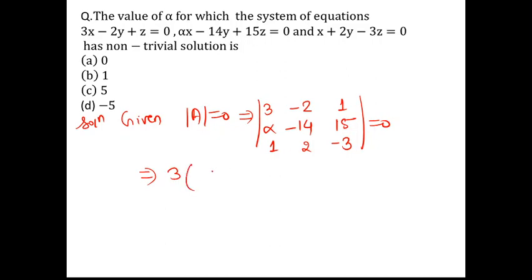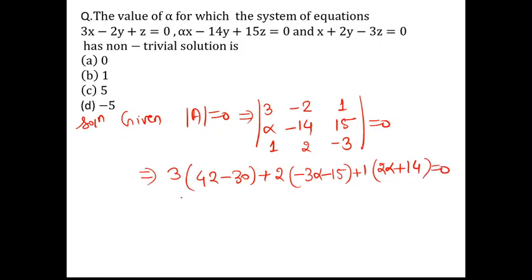So it is 3 into 42 minus 30, then plus 2 into minus 3 alpha minus 15, then plus 1 into 2 alpha plus 14, equal to 0.